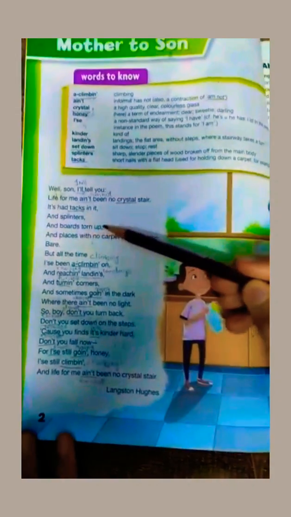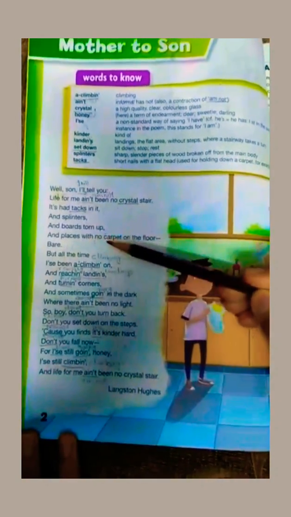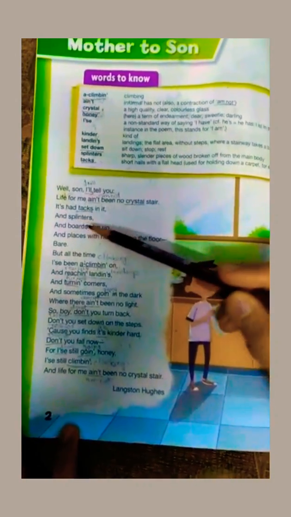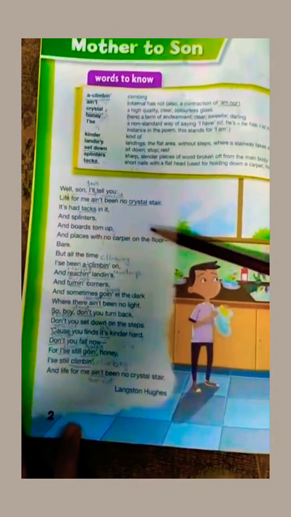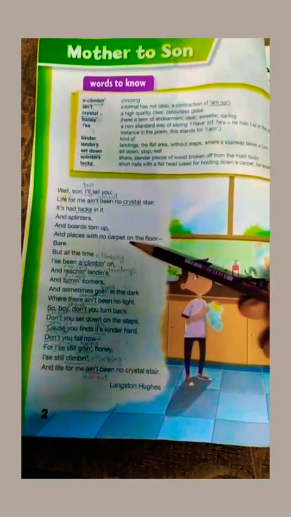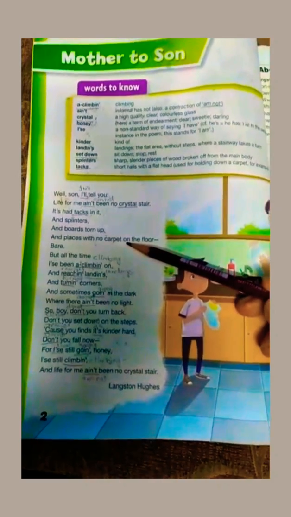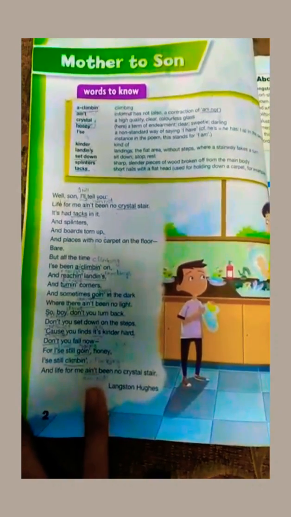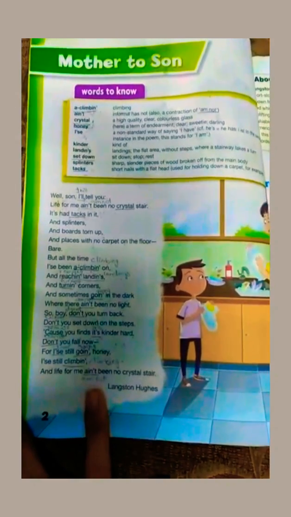And boards torn up, and places with no carpet on the floor, bare. This means that she was not having a plain journey of her life.